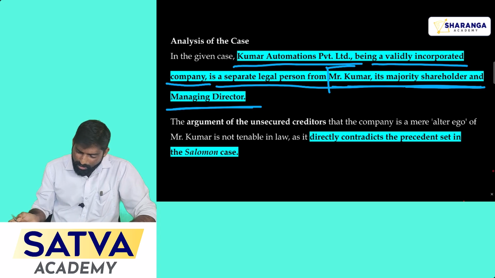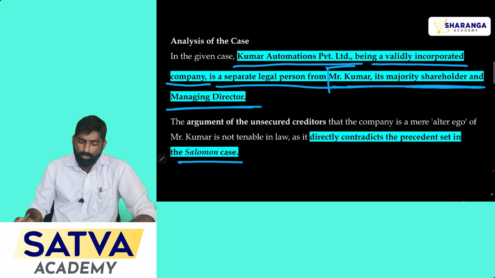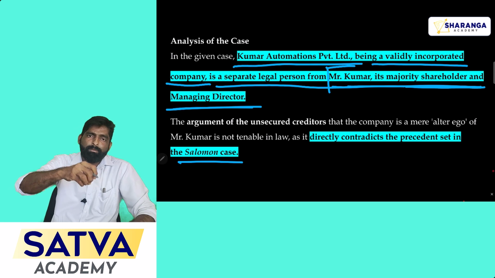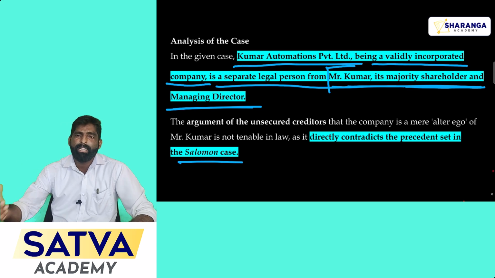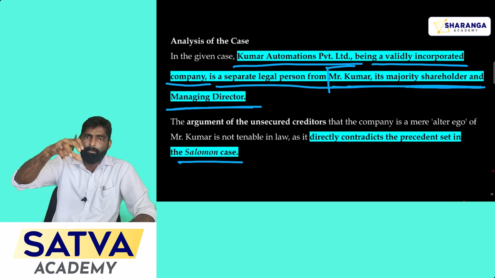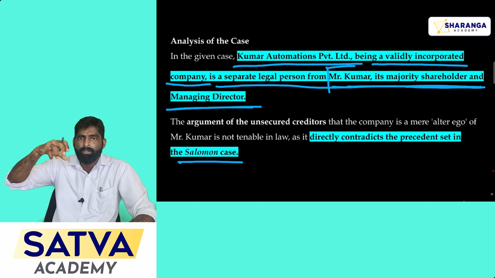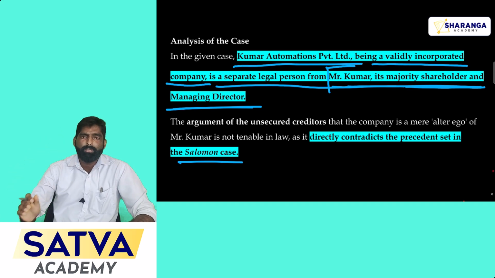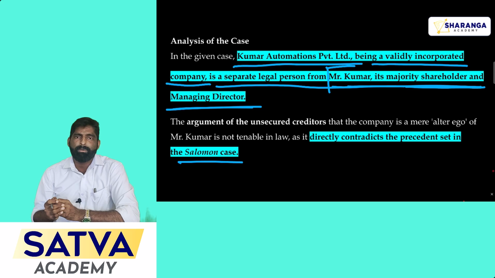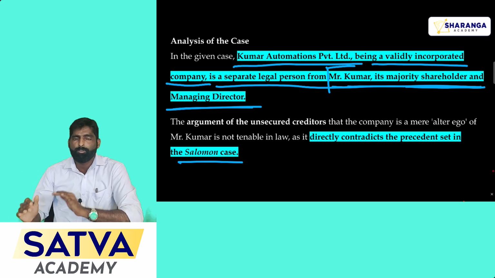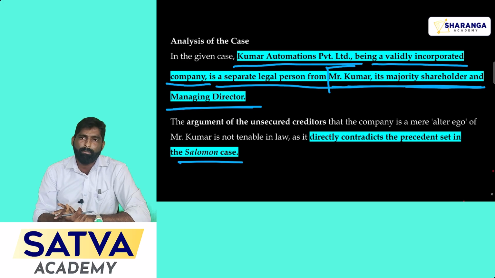Here you can also give the citation of the Salomon case, which is already given in your textbook. These facts are almost similar to Salomon versus Salomon. In that case also, the decision was in favor of the separate legal entity. In that case law you can find that the company should pay its liabilities while winding up. That is, the company should settle its secured loans first. After that, if any surplus remains, then it can go for settling the unsecured loans. So that is the procedure to settle the liabilities of the company.